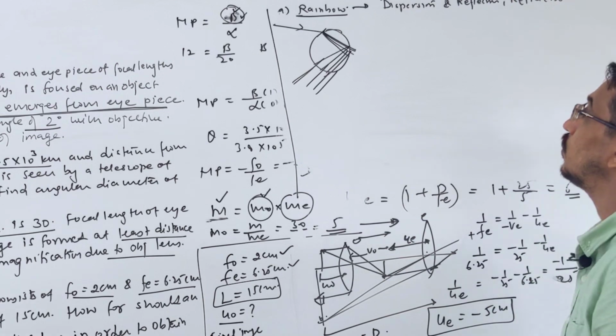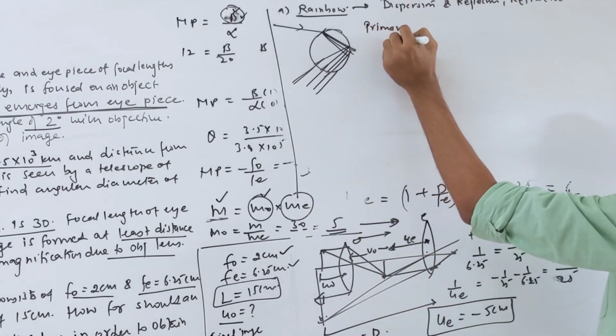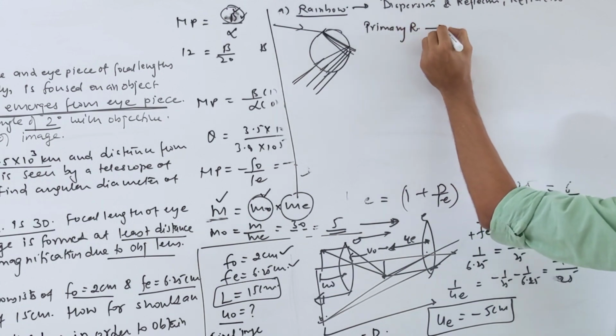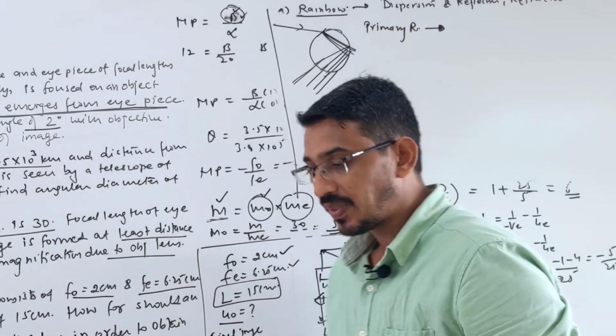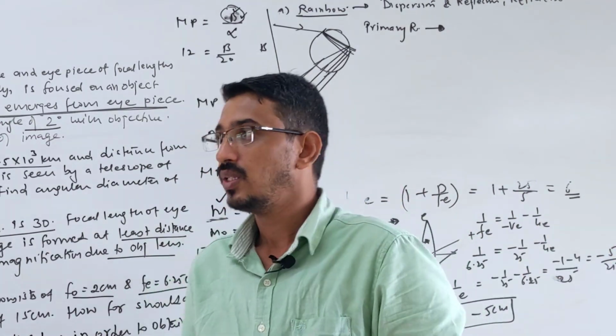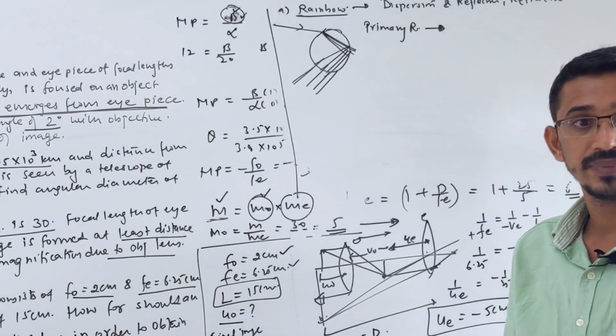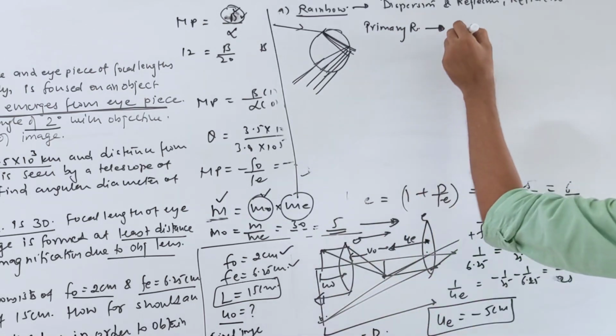Two types of rainbow we call. One is called primary rainbow. Primary rainbow is the main rainbow, which is seen almost clearly. We can see it clearly. There are 7 colors, and sometimes they can ask you the order of the colors, right? Now, which color is the innermost? Suppose this is a rainbow.